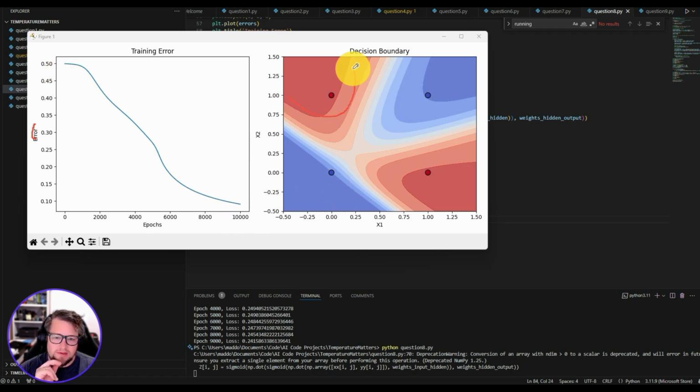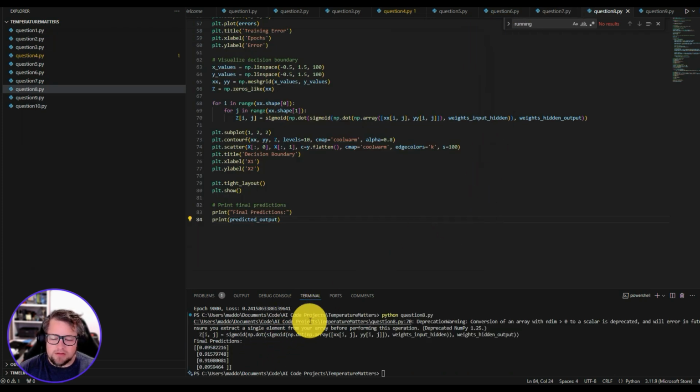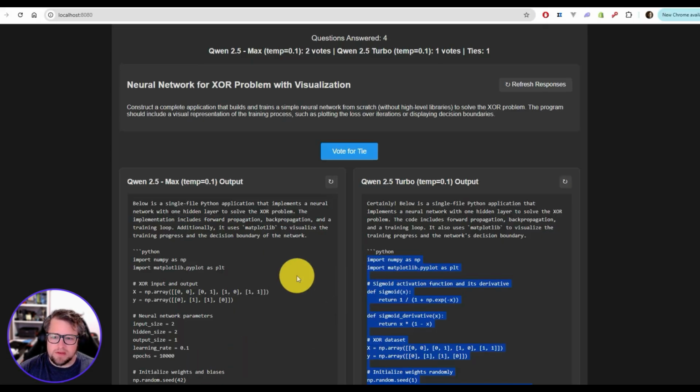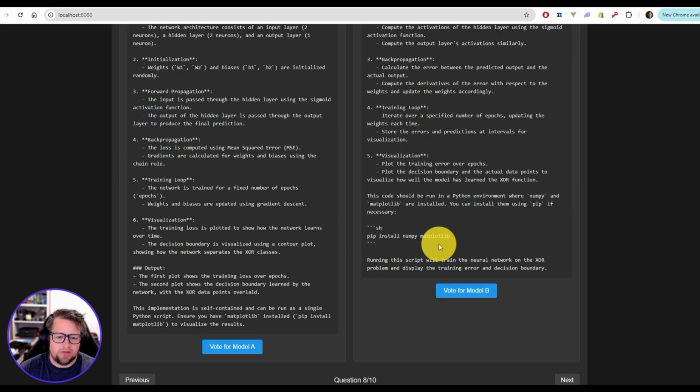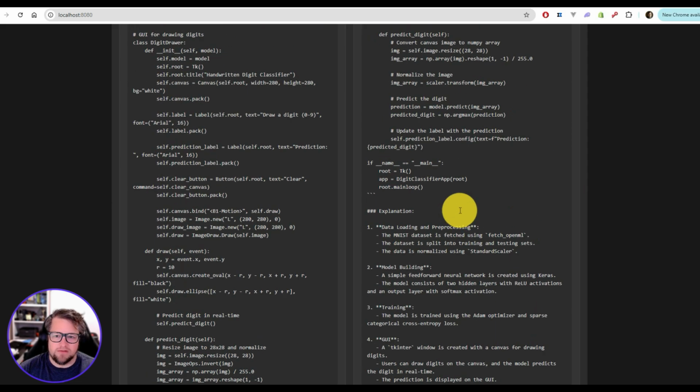See, these seem right to me. This seems pretty good. I'm not totally sure. I can't remember, and I'm trying to think about it right now. You can kind of see a little bit of curve here, but I thought this one should be curved a little bit more than it is. But it's definitely a better representation than the other one by far, from what I've seen in this type of model. So I think we'll give that win to the Qwen 2.5 Turbo, even though I don't think either one of them was absolutely perfect. Let's go over and do this one.